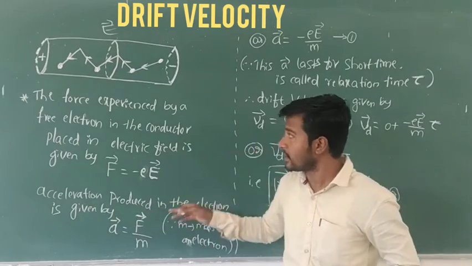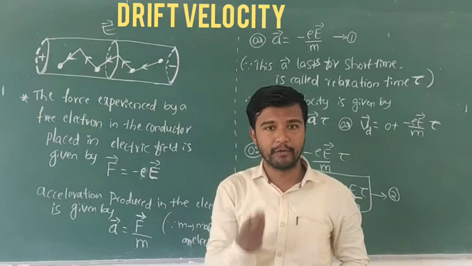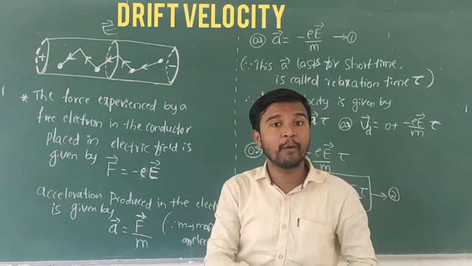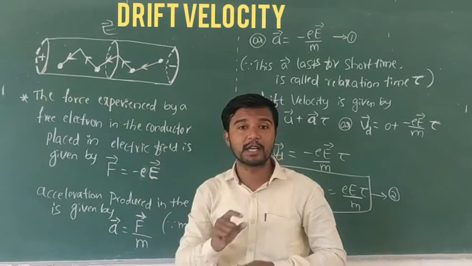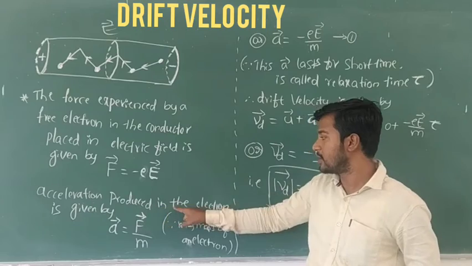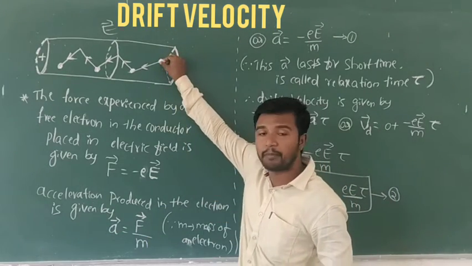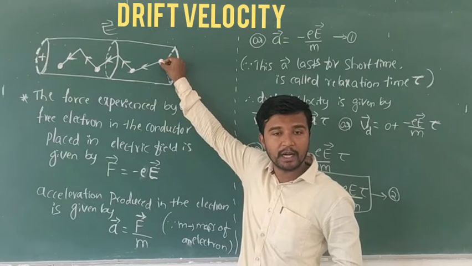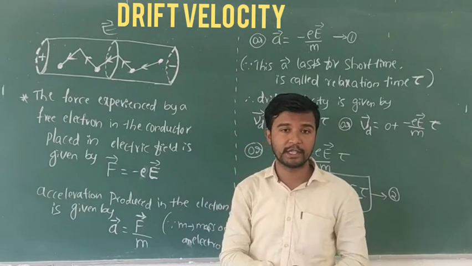Now, when the electron experiences a force, it acquires acceleration. When we apply the electric field to the conductor, the electrons in the conductor get acceleration.